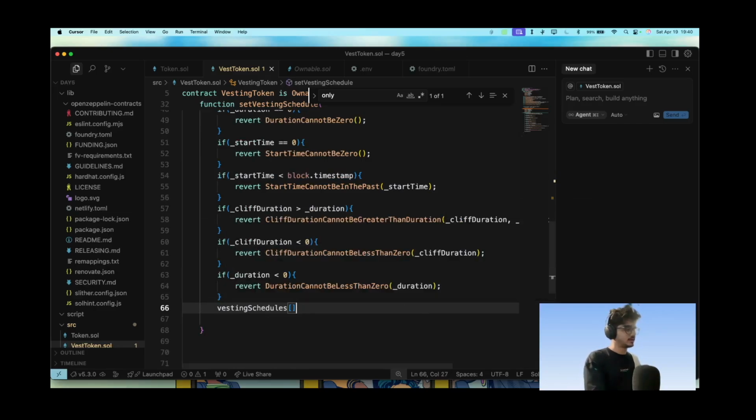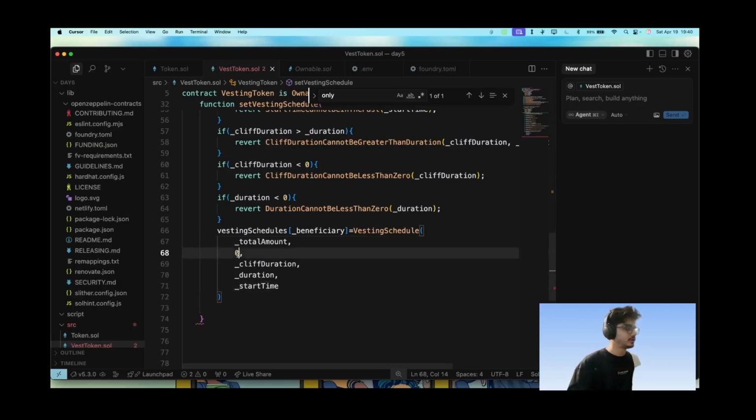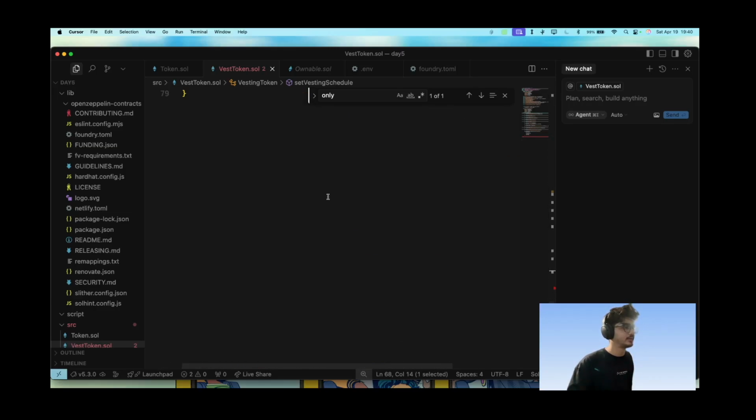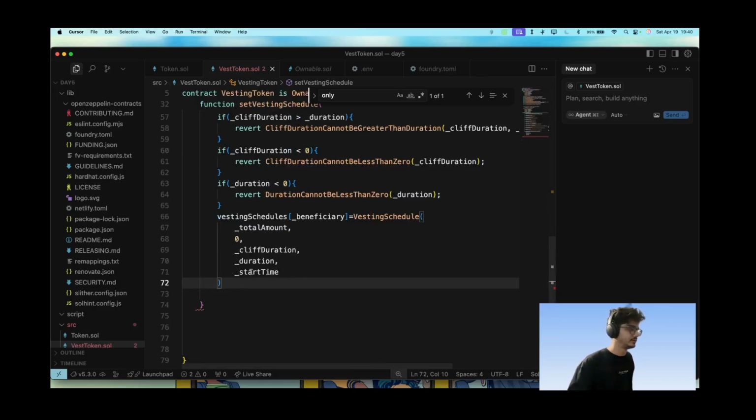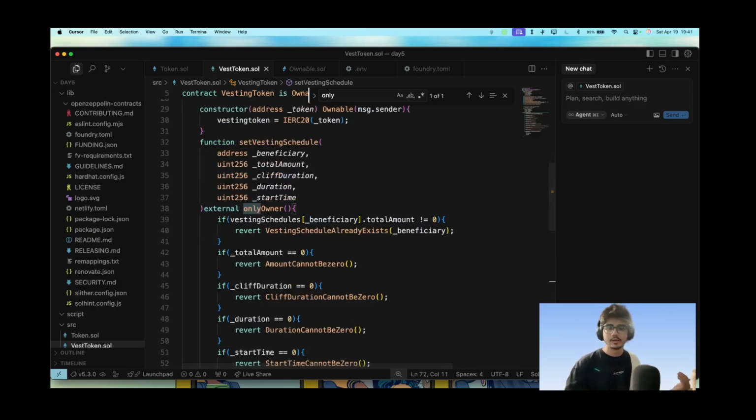Now let's make a vesting schedule for the address is equal to vesting schedule, and total amount. Yeah, initially all the tokens that are vested to the person will be 0, and eventually we'll go for starting those vesting schedules, and the require will be from token dot transfer. So vesting token dot transfer from. Transfer from will call the message dot sender and pass it to the address, which will have an amount.